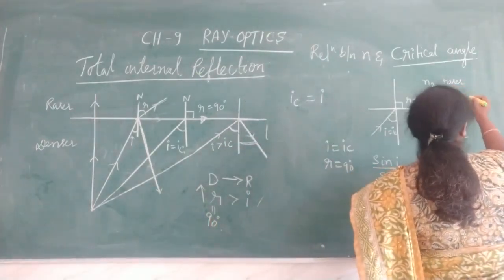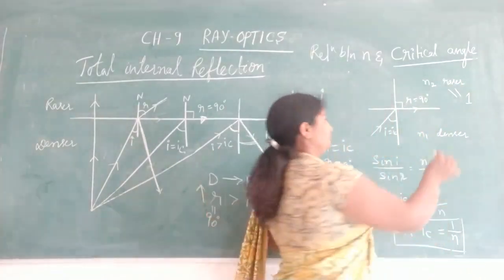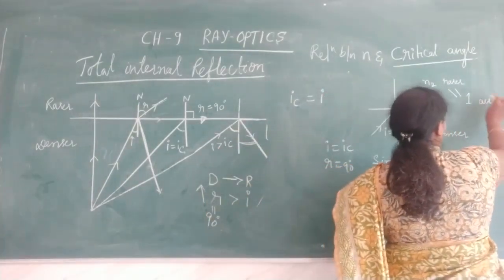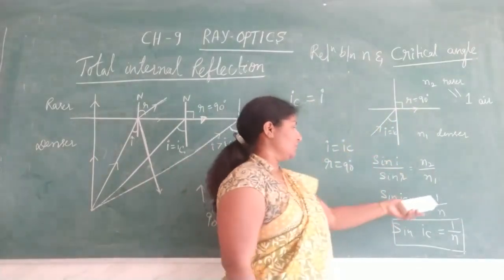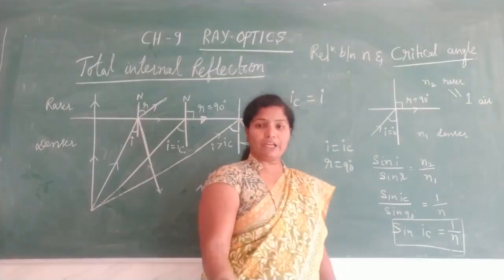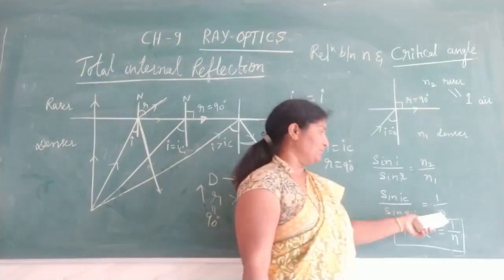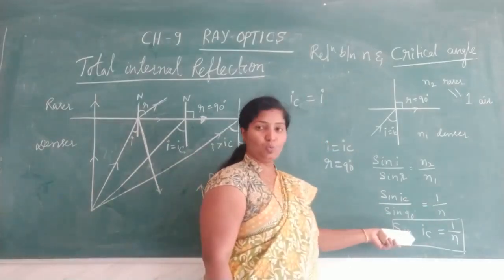Assume this is an air medium. The refractive index of air is 1. Assume the denser medium has any optical density N. So it is 1 by N. Then sin 90 is equal to 1.